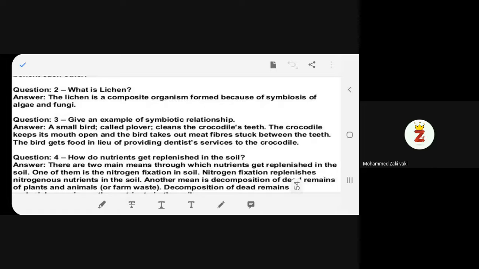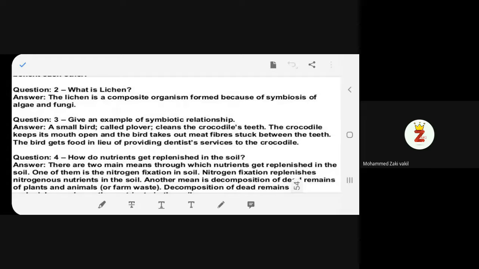A small bird called plover cleans the crocodile's teeth. The crocodile keeps its mouth open and the bird takes out meat fibers stuck between the teeth. The bird gets food in lieu of providing dentist services to the crocodile.